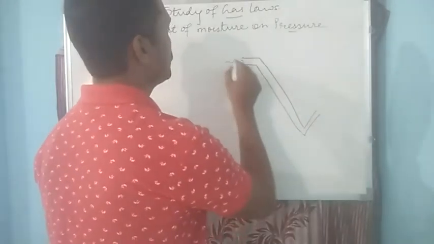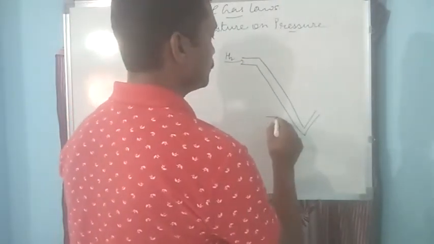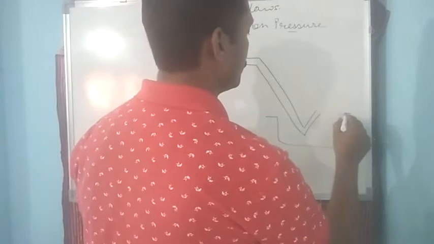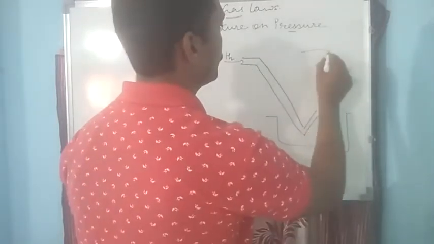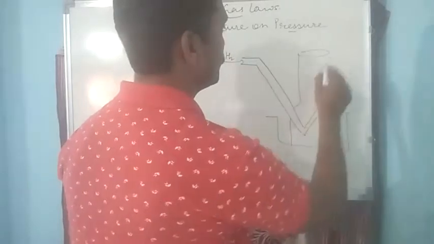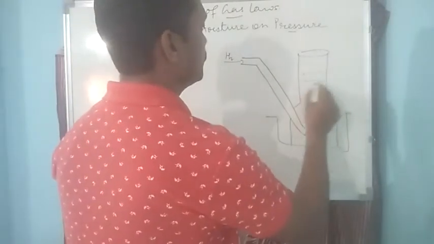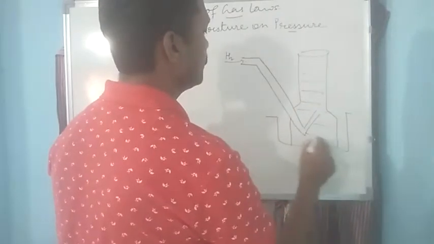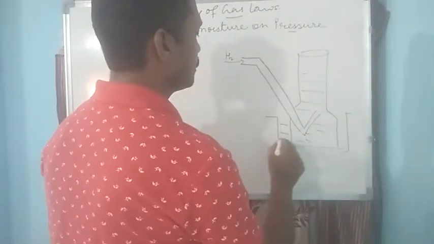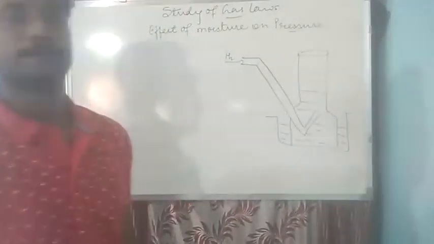Say this is hydrogen gas. This should be filled with water and the trough taken should also be filled with water.